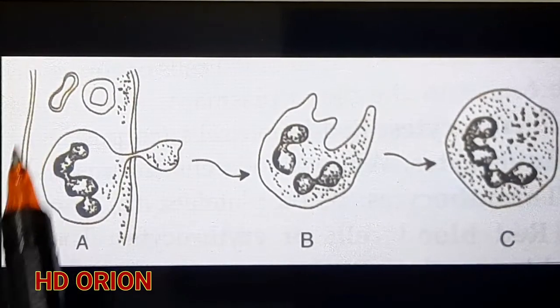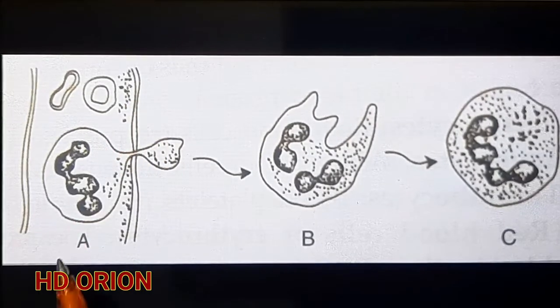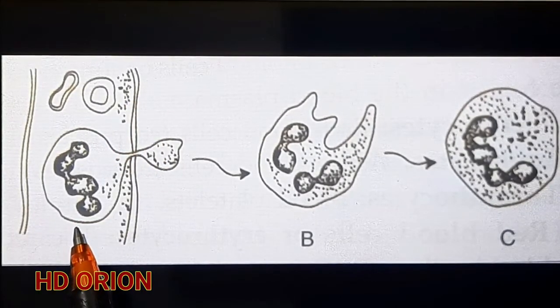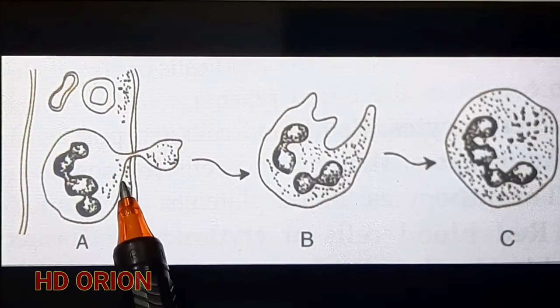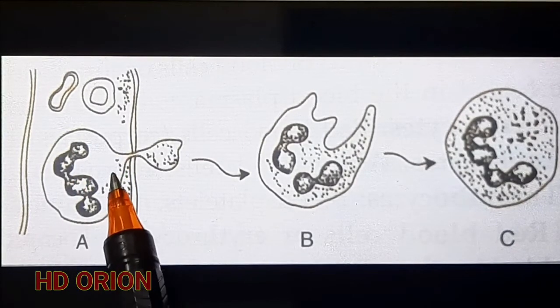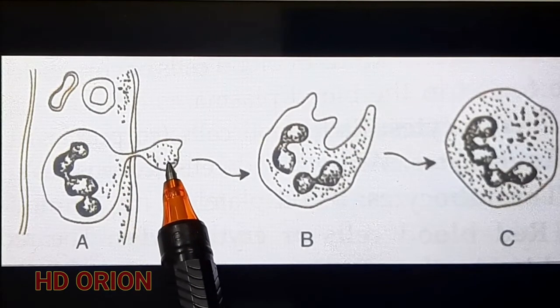This is the blood capillary inside which the blood is flowing, and one of the white blood cells, because of its amoeboid structure, the pseudopodia which is present outside, can take any shape. So it squeezes out from the blood capillaries.